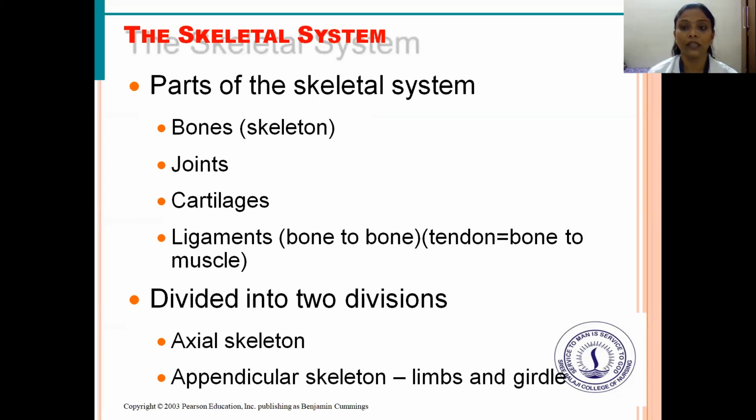The parts of the skeletal system: we have the bones, that is called the skeleton, joints, cartilages, ligaments, which connect bone to bone, and tendons, which connect bone to muscle. The skeletal system is broadly divided into two divisions: the axial skeleton, and the appendicular skeleton, that is the limbs and the girdle.